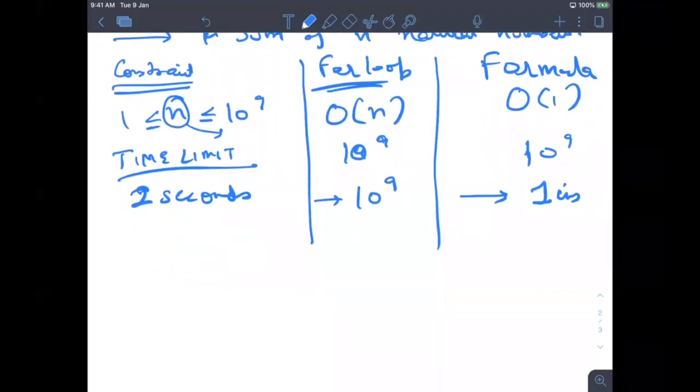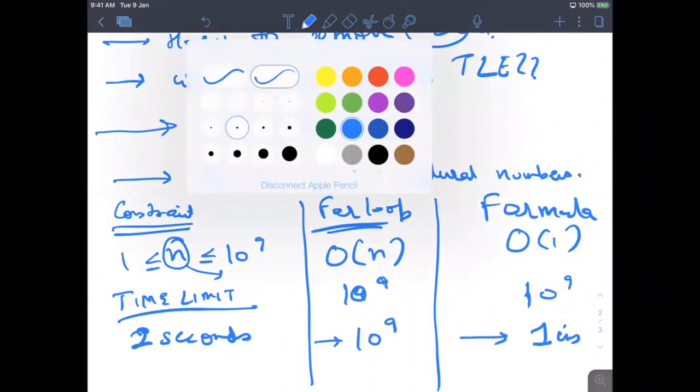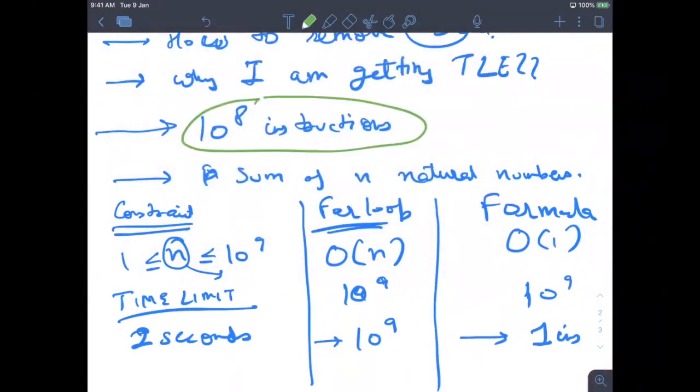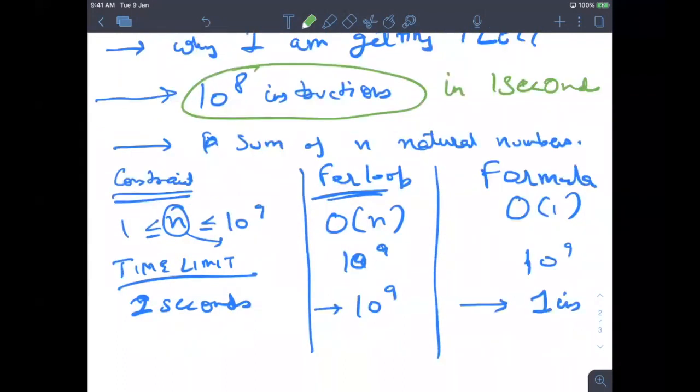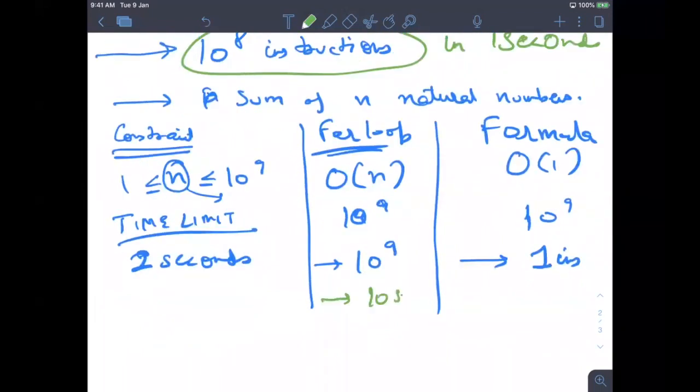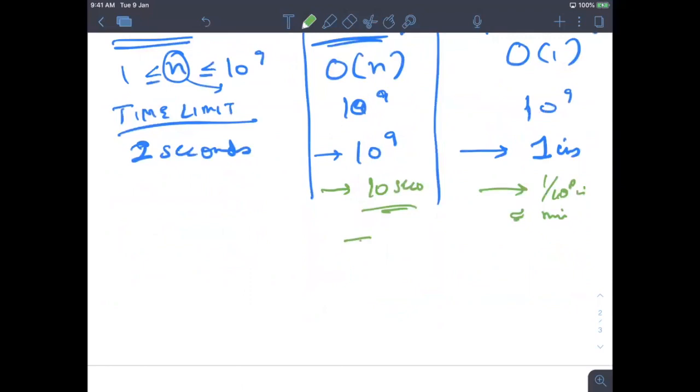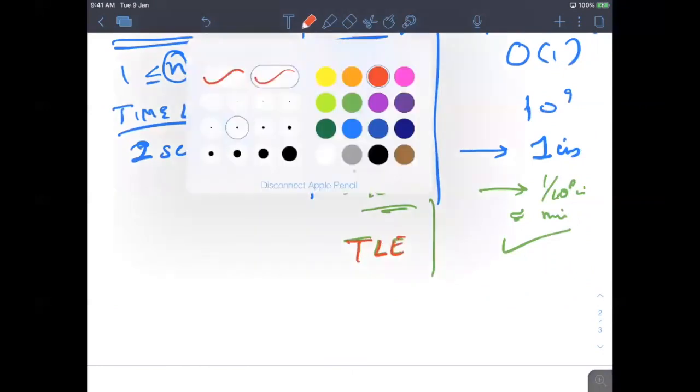So I told you, this is the approximation you can take: you can run 10 to the power 8 instructions in 1 second. So how much time will it take? 10 seconds. First, 10 to the power 8 in 1 second, so 10 to the power 9 in 10 seconds. The other will take one instruction, which you can calculate as 1 by 10 to the power 8 second, or you can say some milliseconds. Now this will result in TLE and this will pass.